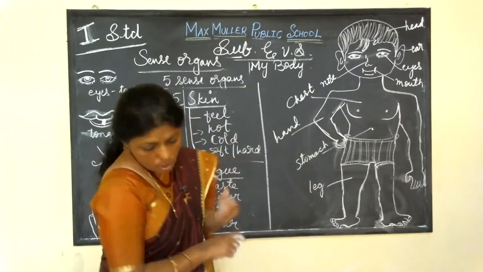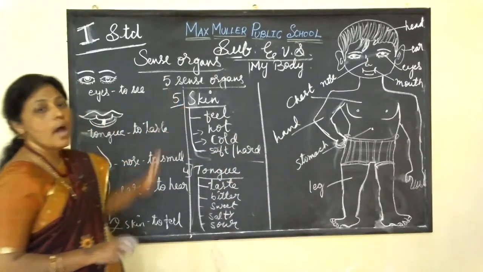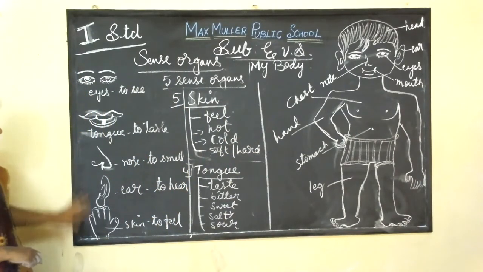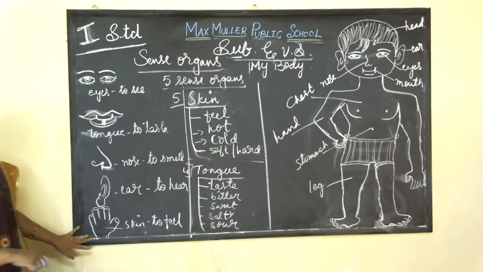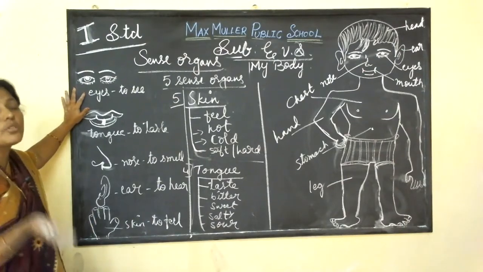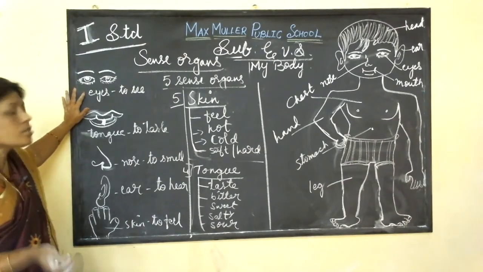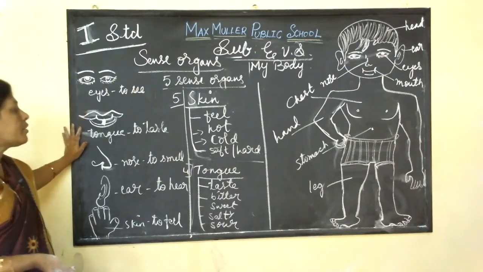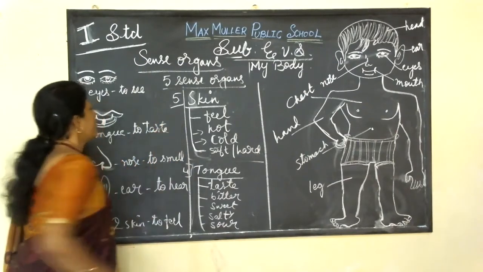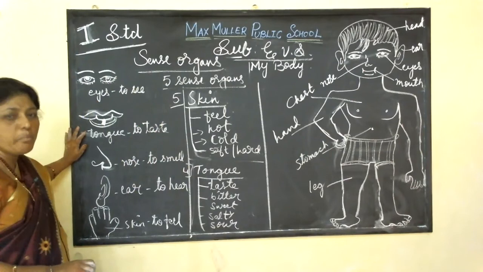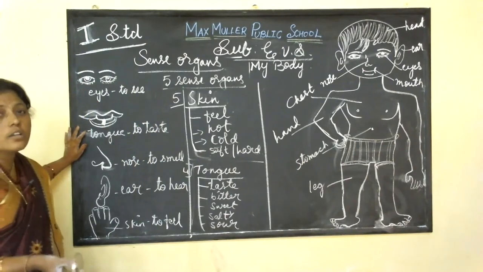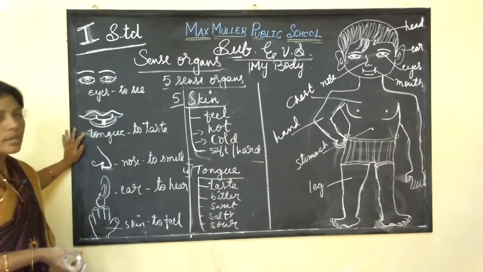Okay, children. So how many sense organs do we have? We have 5 sense organs: eyes, tongue, nose, ear and skin. Isn't it, children? Yes, eyes help us to see things, different shapes, different sizes, different colors. Then the tongue helps us to taste the food. It may taste bitter, sweet, spicy, salty, sour. It helps us to taste things.